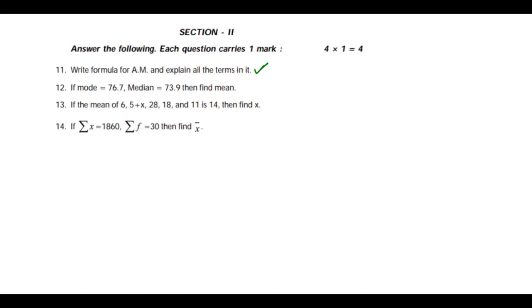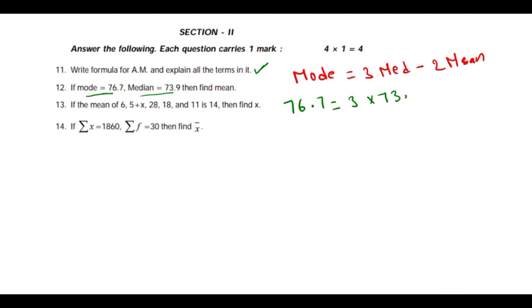And next one: mode given, median given, mean we need to find. So just before I wrote one formula, that is mode equals 3 median minus 2 mean. Using this formula, mode 76.7 equals 3 into, what's the median here, 73.9, minus 2 into mean.